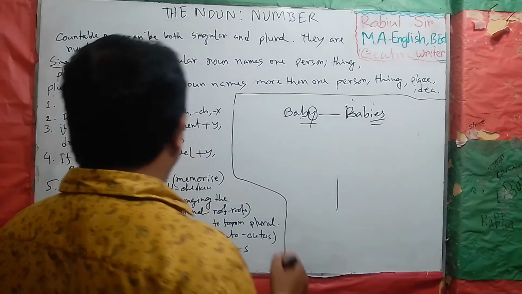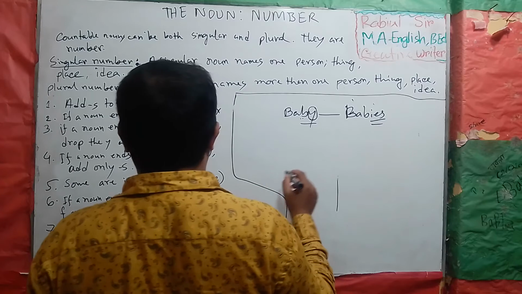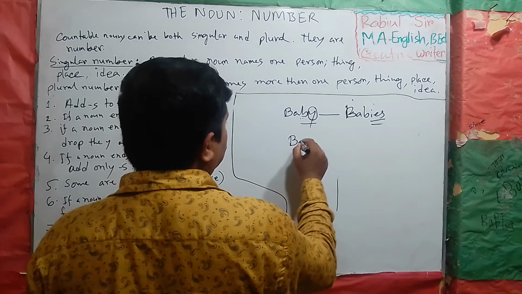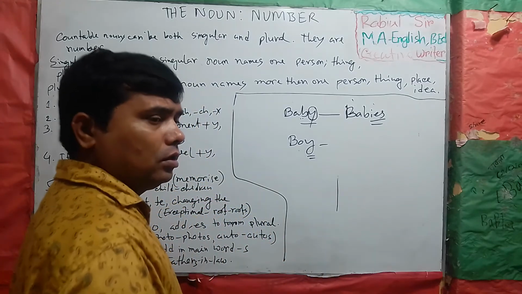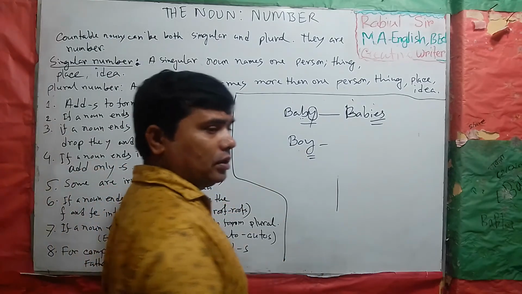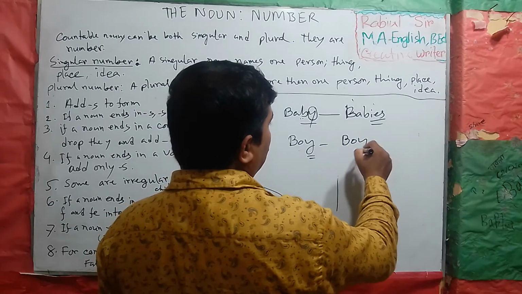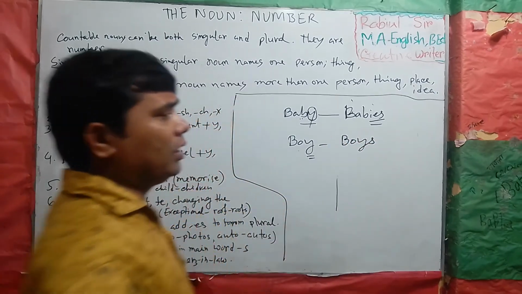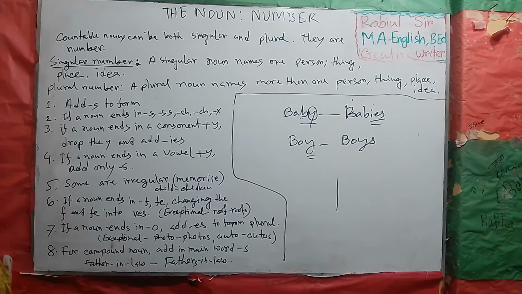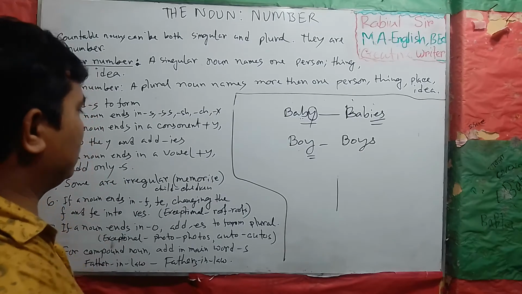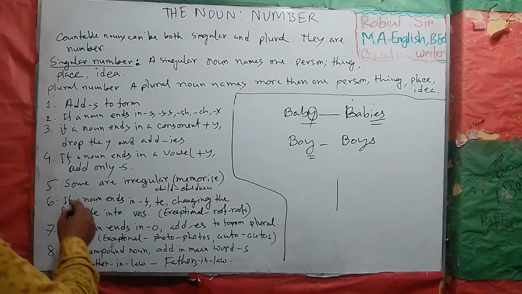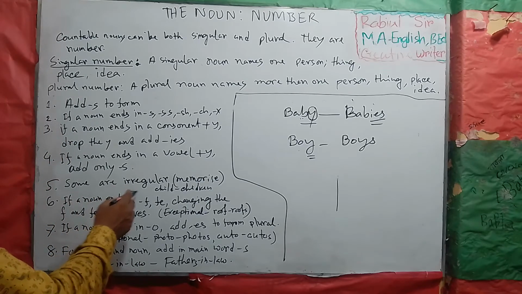Okay. For example, boy. Y comes after a vowel. Vowel plus y. Clear? Yes, sir. Boy, only s. We will add s only. Vowel plus y, we will add only s. Clear?